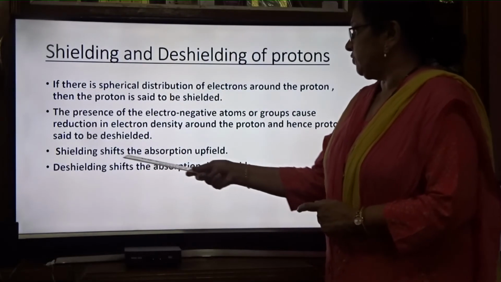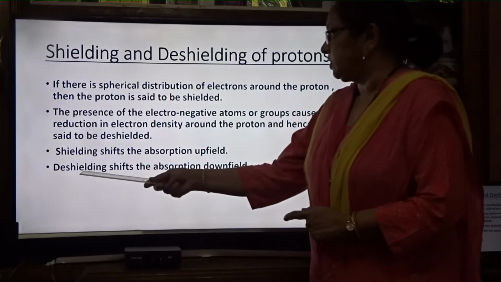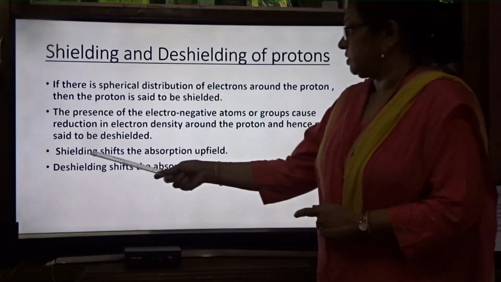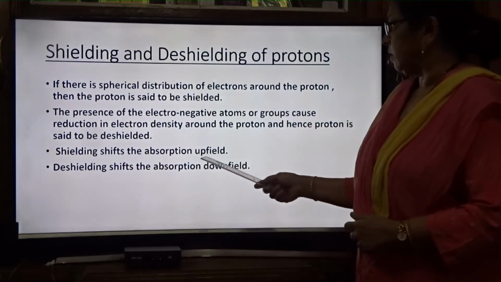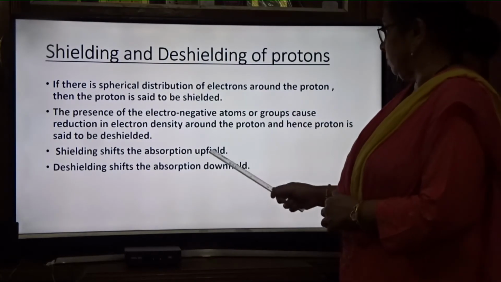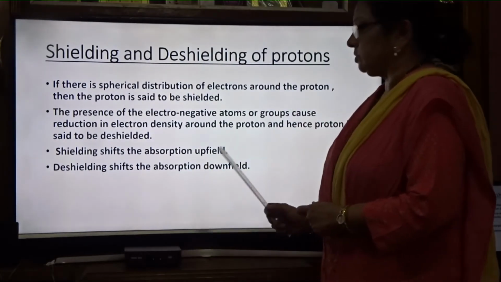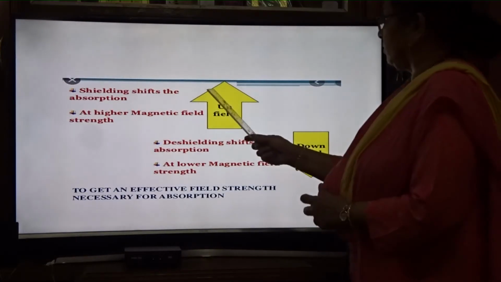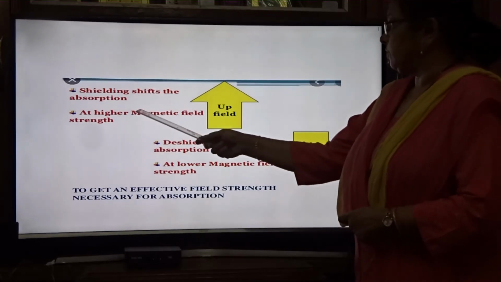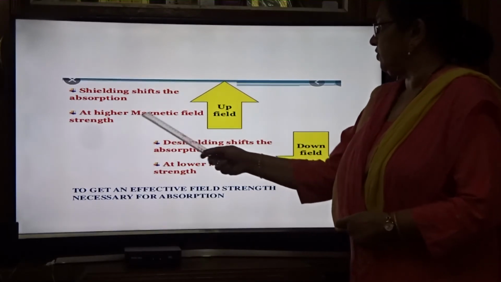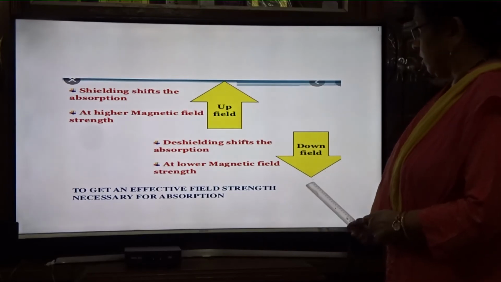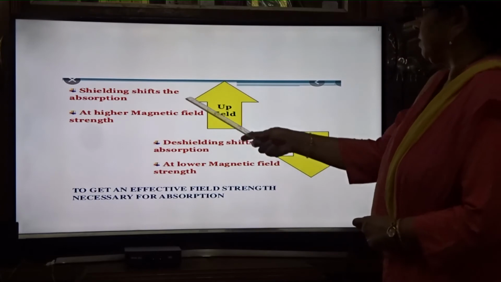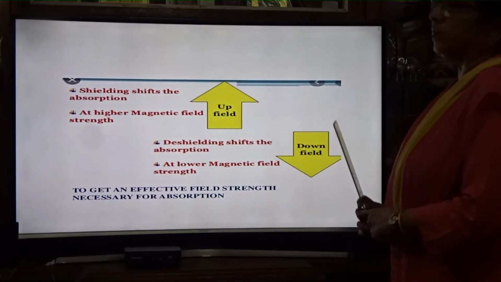Shielding shifts the absorption upfield and de-shielding shifts the absorption downfield. Upfield and downfield, what is that? Next we will see in the diagram. Due to shielding, the signal shifts upfield, and due to de-shielding it shifts downfield. To understand, shielding shifts the absorption upfield at higher magnetic field, and de-shielding shifts it downfield, to get the effective field strength necessary for absorption. So shielding is upfield, de-shielding is downfield.